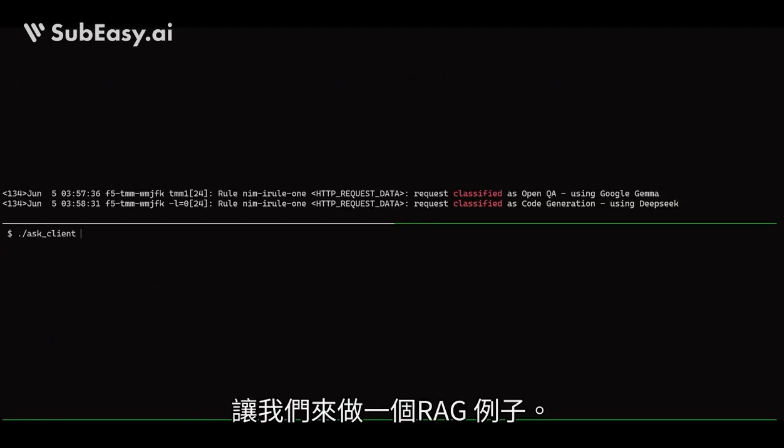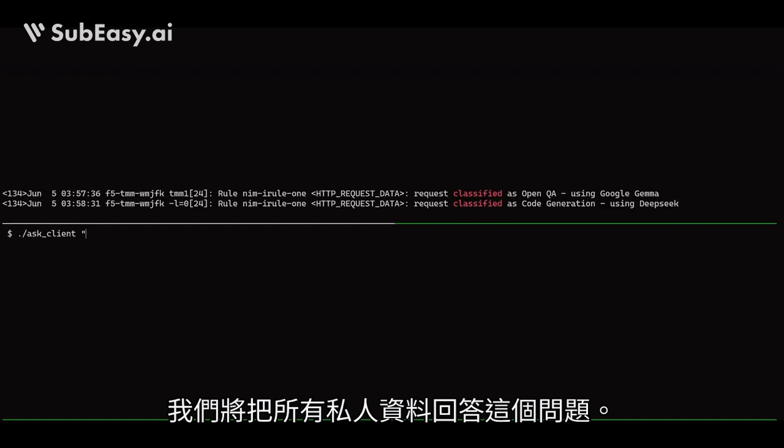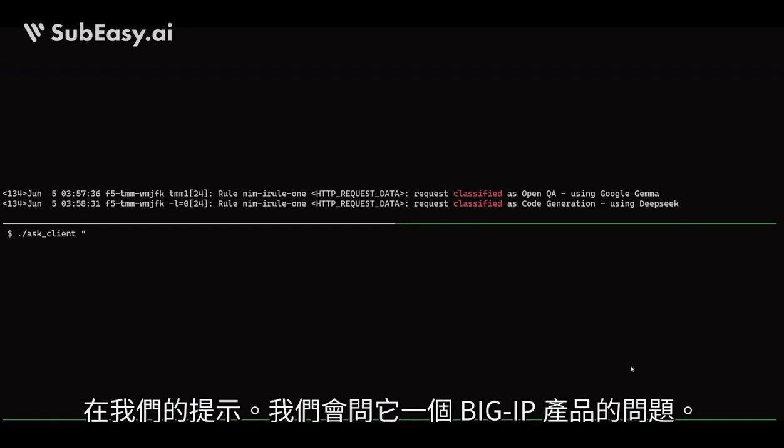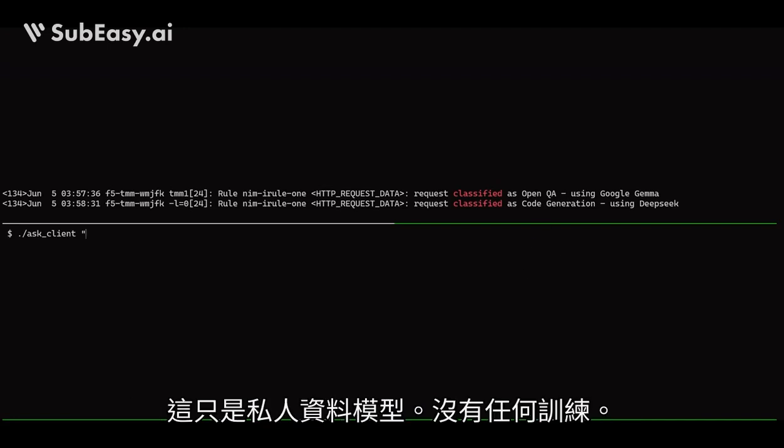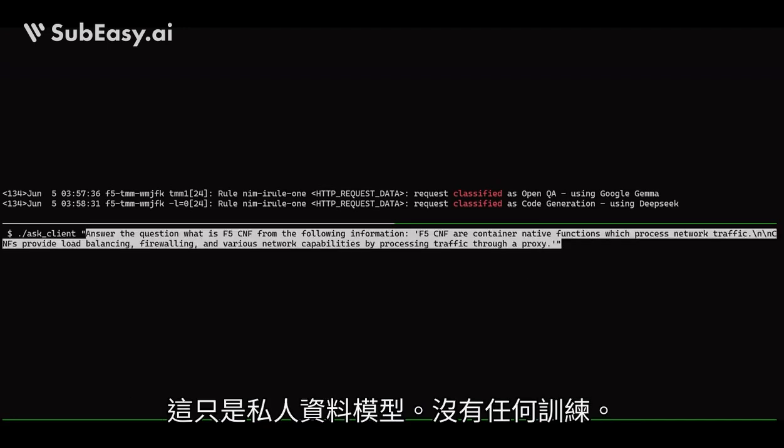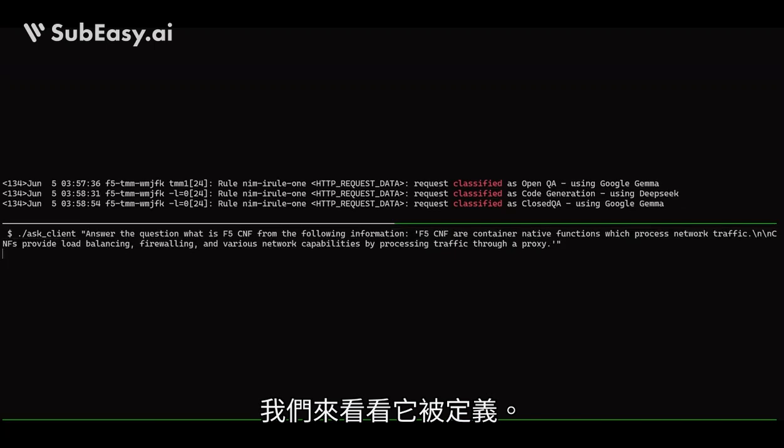Now let's do a RAG example. We're going to put all of the private information to answer the question in our prompt. We'll ask it a question about a BigIP product. Again, this is private data. It's nothing the model was trained on. And we'll see what it classifies as.